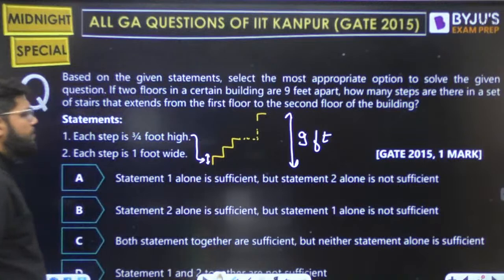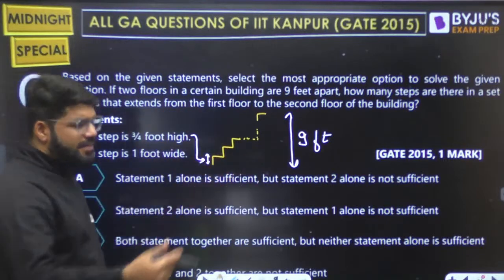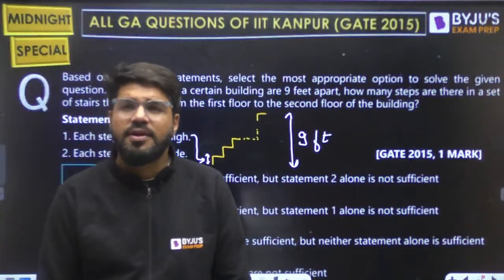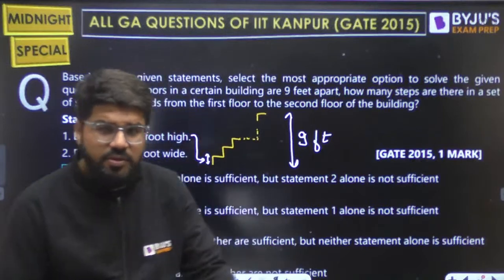This is given. Can you find out the number of steps now? Yes, 9 feet divided by 3/4 of a foot. Yes, I can find out the number of steps. So 1 is sufficient. This is clear.